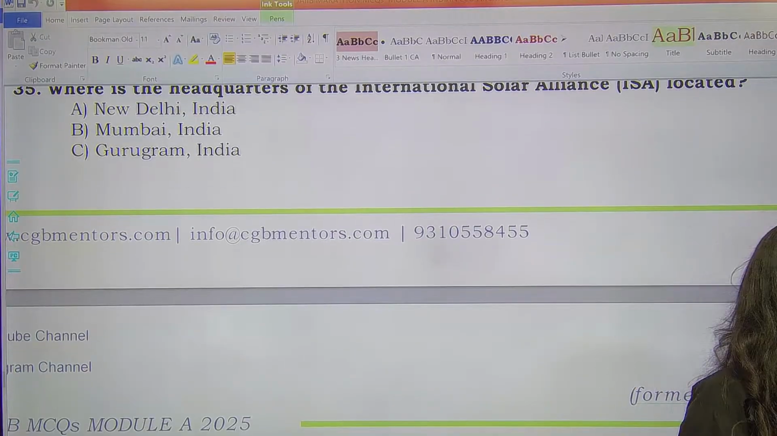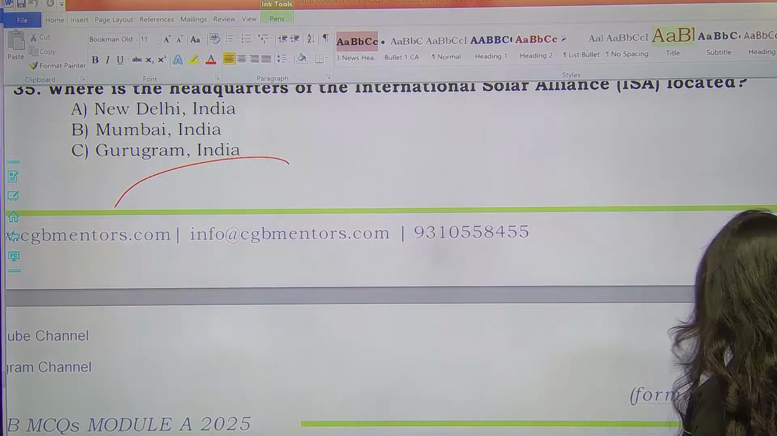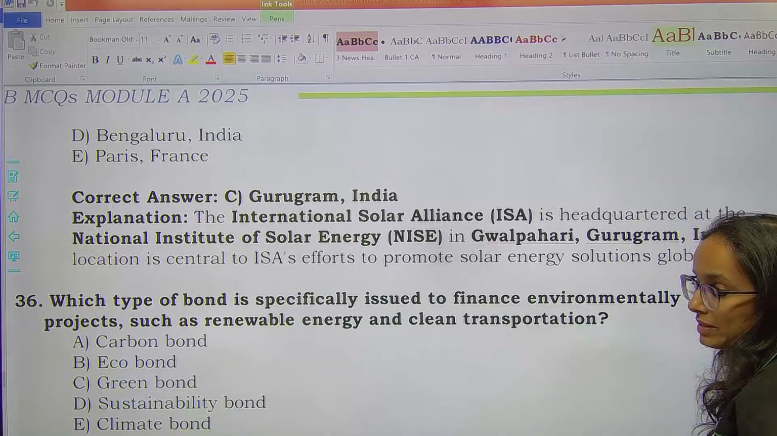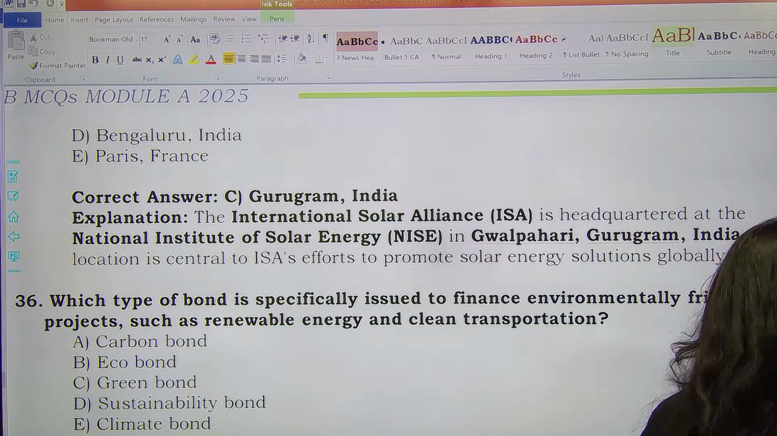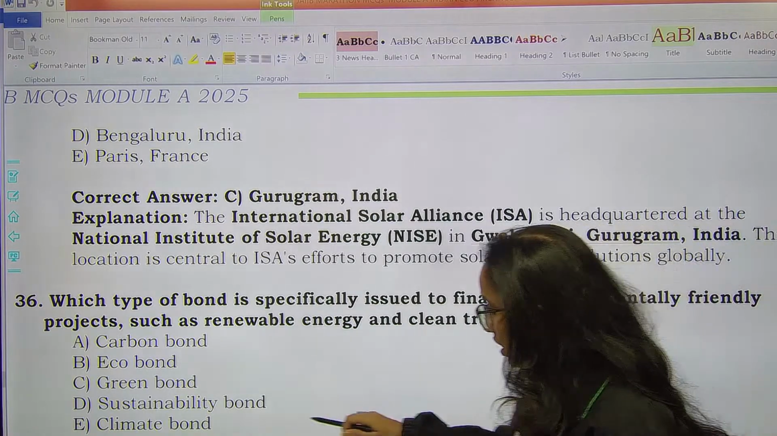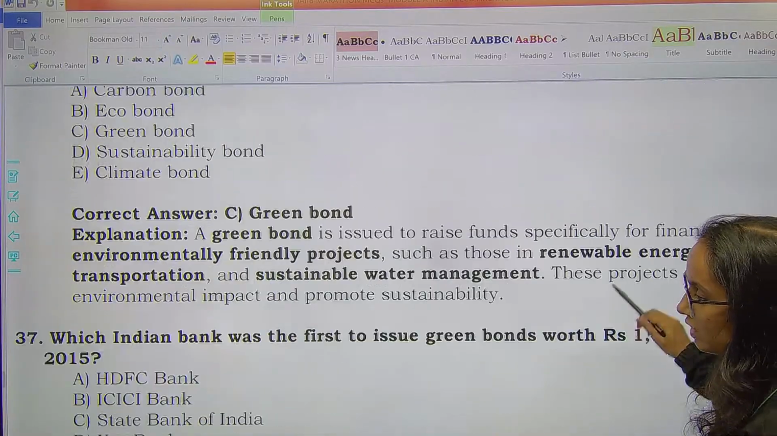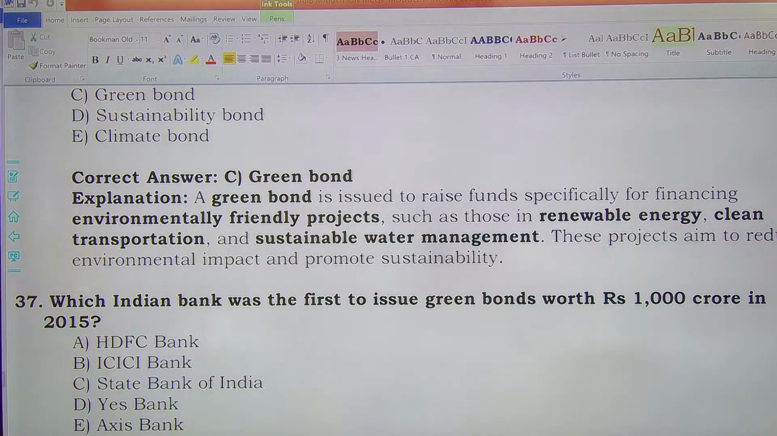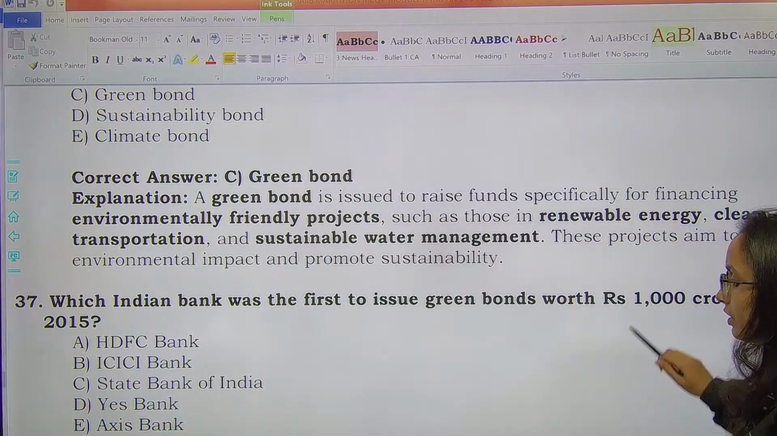Okay. Next, where is the headquarters of ISA? ISA's headquarters is in Gurugram, India only, right? Remember, option C, Gurugram. Next one, which type of bond is specifically issued to finance environment-friendly projects like renewable energy and clean transportation? Of course, they are known as green bonds. Option C, green bonds.